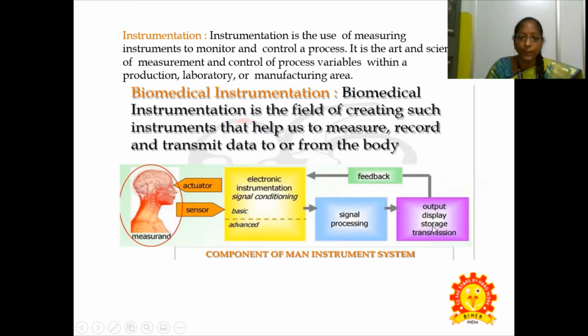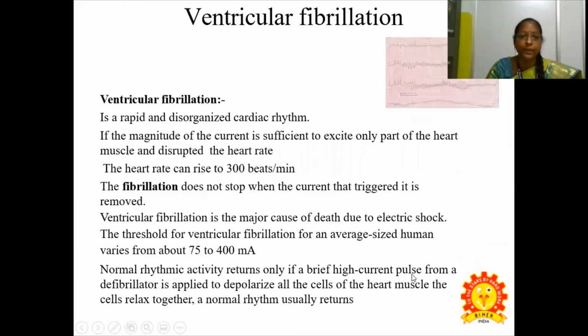Then we give it to the output display, storage or transmission system. From there we get feedback to the electronic instrumentation, and the feedback signal is used as an actuator to the human being itself. So these are the components of the man-instrument system.